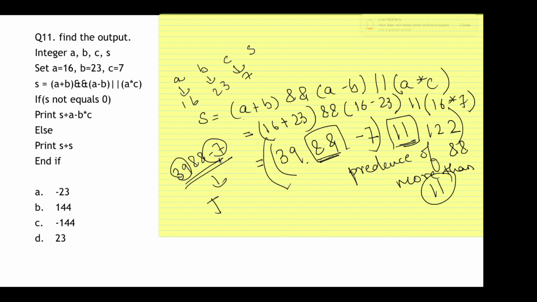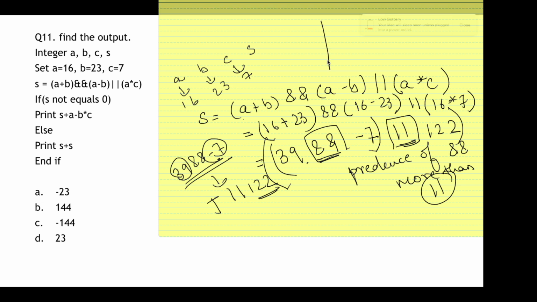Then OR of 122. If it is OR, remember the table. Let me draw the table once. This is 0, this is 0, this is 1. If both of them are not true, then only it is false. If one of them is true, then it will be true.